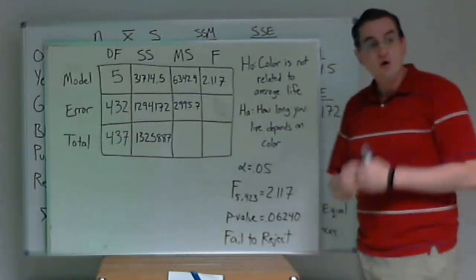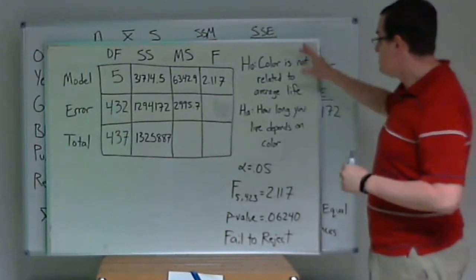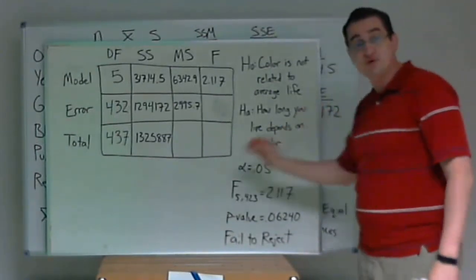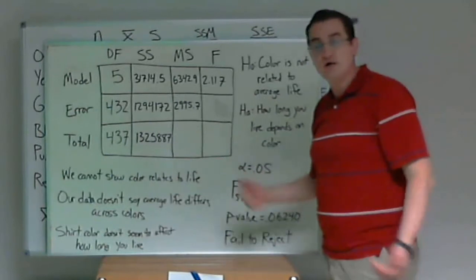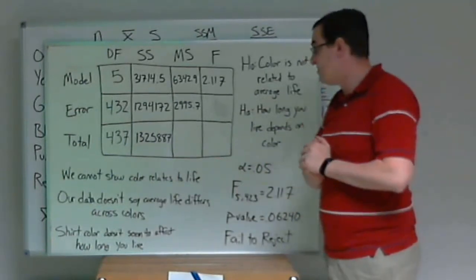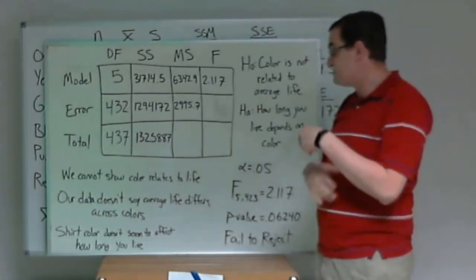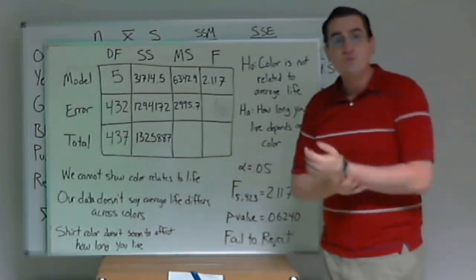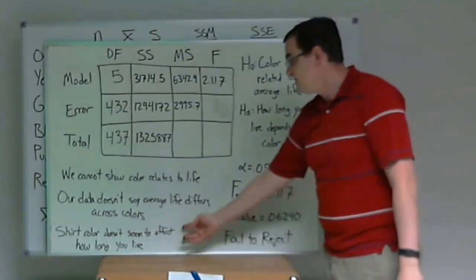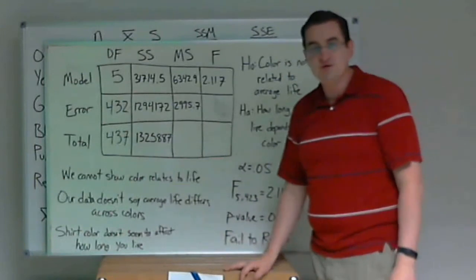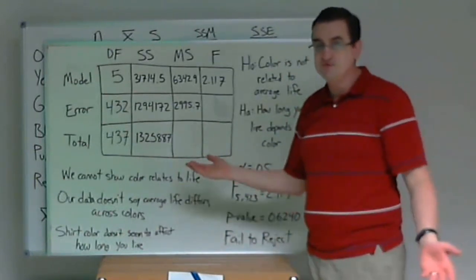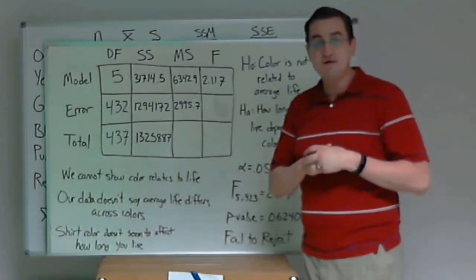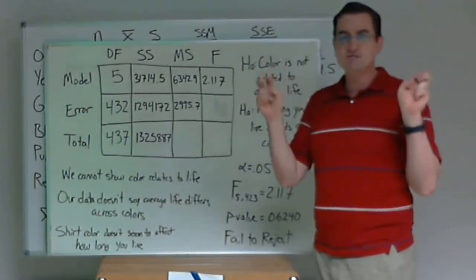Fail to reject. What kind of conclusions can we make? We could not show the alternative. So you could say we can't show color relates to how long you live on average. Our data doesn't say the average life differs across the colors. What am I probably going to say to my kids? Shirt color doesn't seem to affect how long you live. At least our data didn't show that. So it doesn't matter what color you pick, just don't be an imposter, whatever that means.